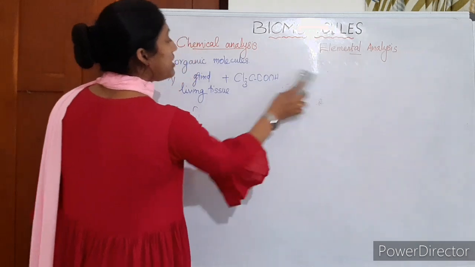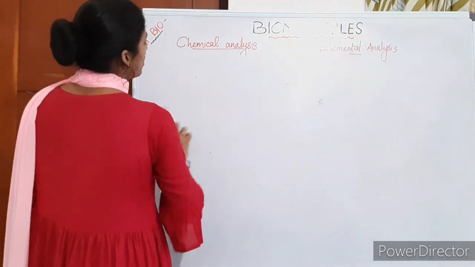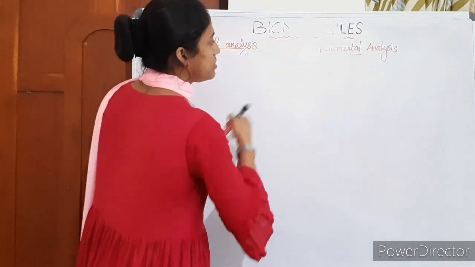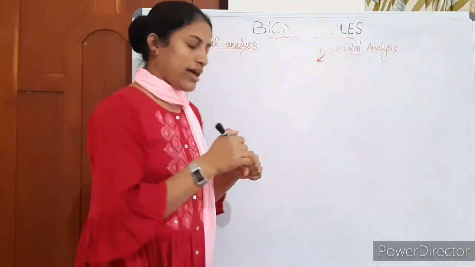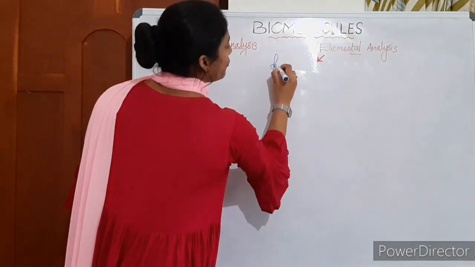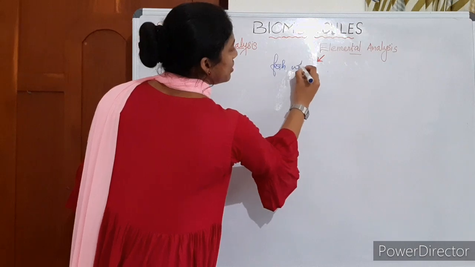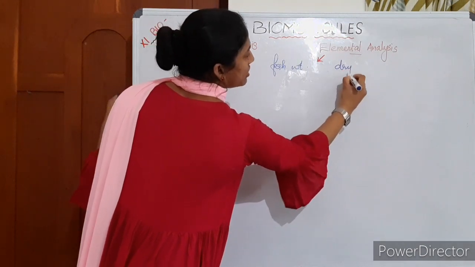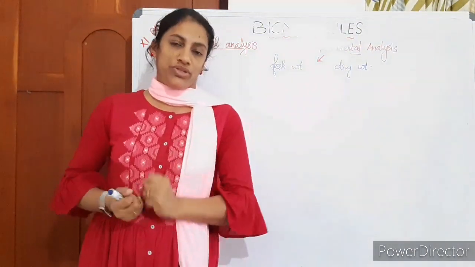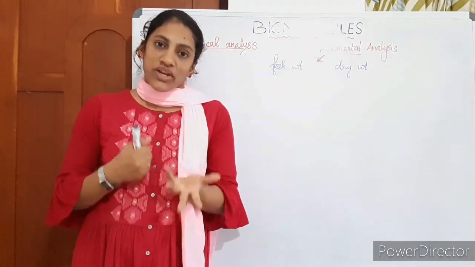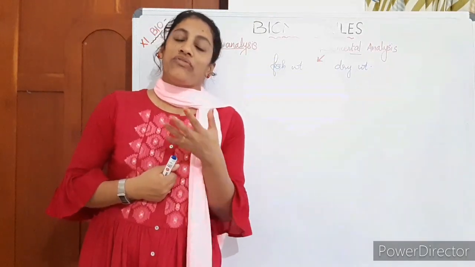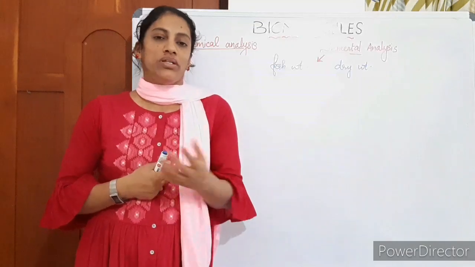Then the next technique is to separate elements. How can we get the elements in a living tissue? Elemental analysis. In elemental analysis, first, you should know what the fresh weight of an organism is. What's the difference between fresh weight and dry weight? A living plant tissue is given to you. What is its fresh weight? Fresh weight means weight along with water. Dry weight means, after drying, after the removal of complete water traces, what is its weight?